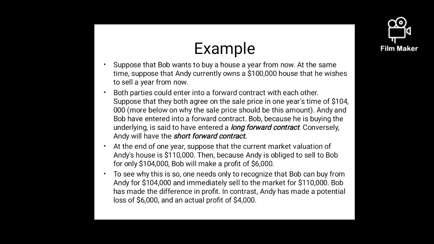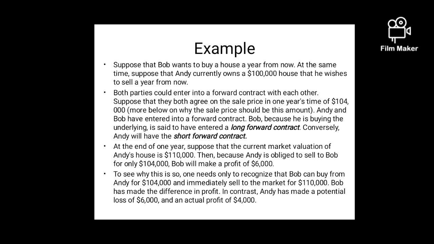Now let's take the same situation the other way. Suppose after 1 year the price of the house becomes 95,000, for example. Then also Bob will pay $1 lakh and Andy will receive $1 lakh. So one party may be in loss, one party may be in profit, but the only risk removed from the forward contract is the availability of the product. Bob will definitely receive the house. Andy will definitely be able to sell the house.